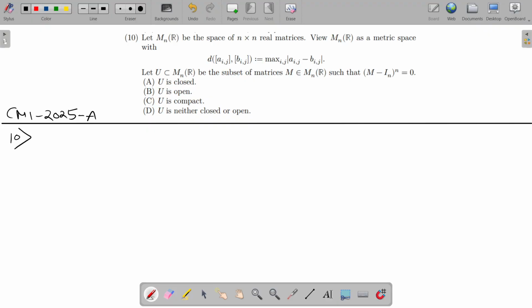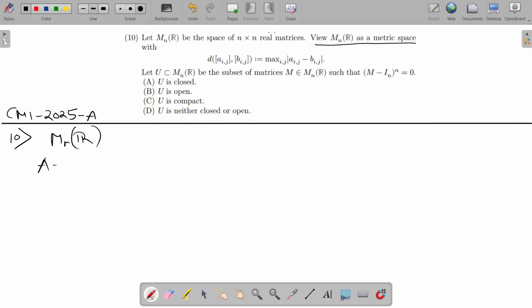So basically it says that M_n(R) is the space of n cross n real matrices. As usual, it's the space of all n cross n real matrices. A metric is given. In the question, it says to view this as a metric space with this metric. It's actually the sup norm, or the infinity norm, and from there this metric is induced.